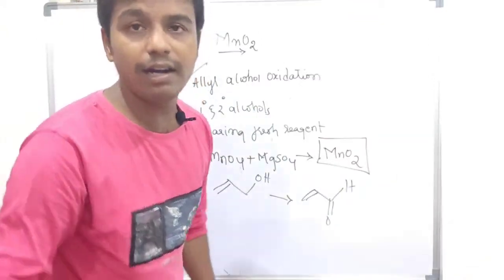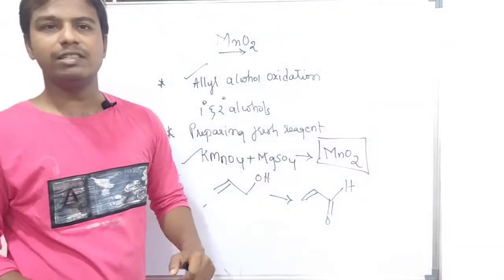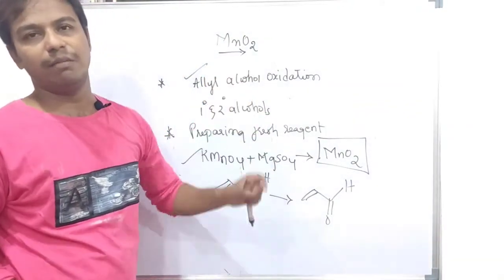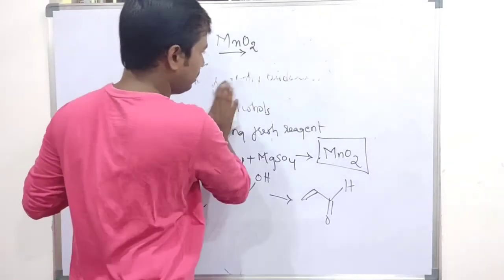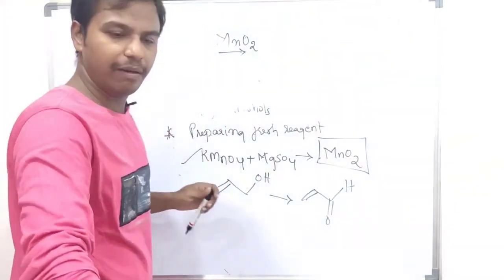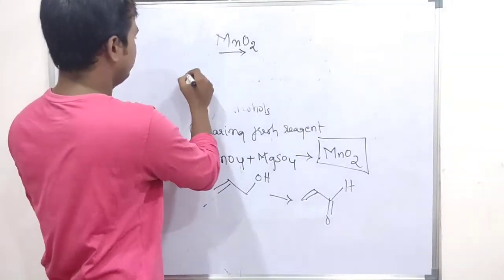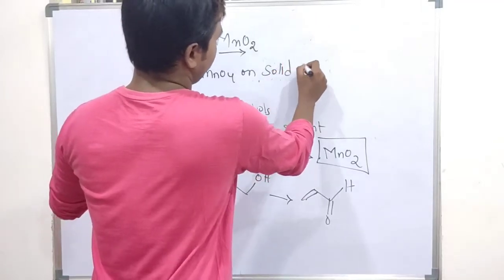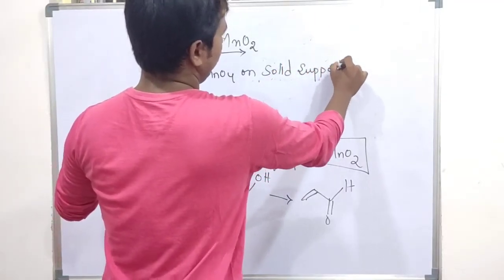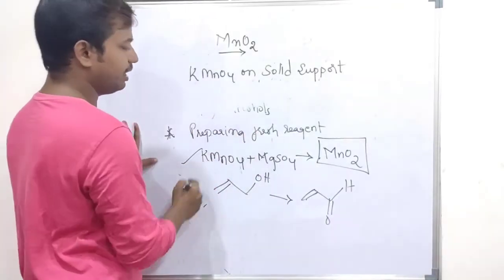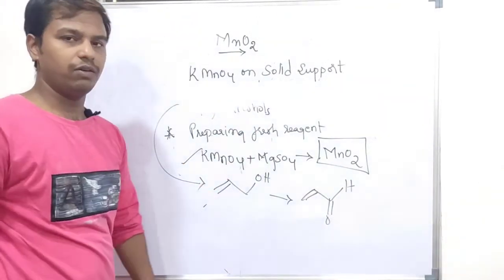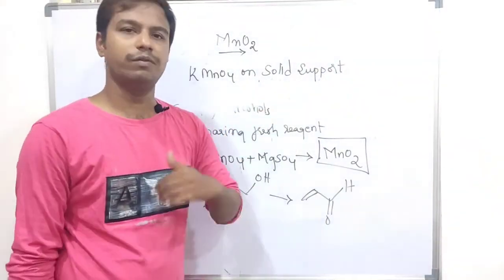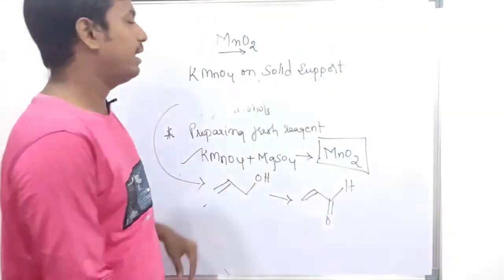So this is messy, right? In order to prepare a fresh one it takes time, and using activated MnO2 also takes time. So one of the best alternatives, with the same reactivity, is potassium permanganate, KMnO4, on solid support. If you take KMnO4 on solid support, we will be obtaining the same desired product. The reactivity is also very high, the reaction proceeds very fast, and the yields are also very high. It is the best alternative for the manganese dioxide reaction.